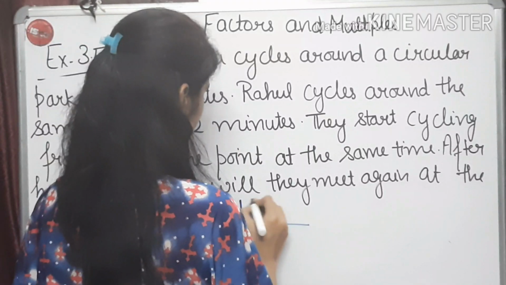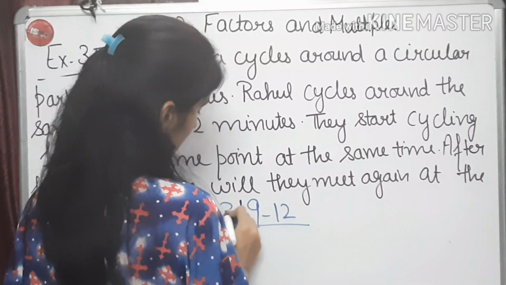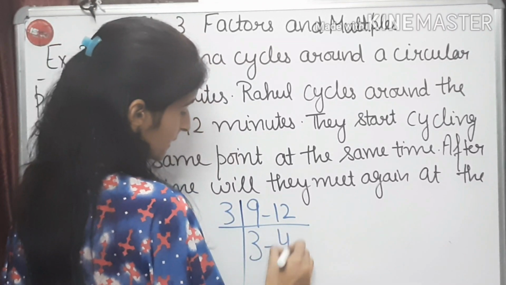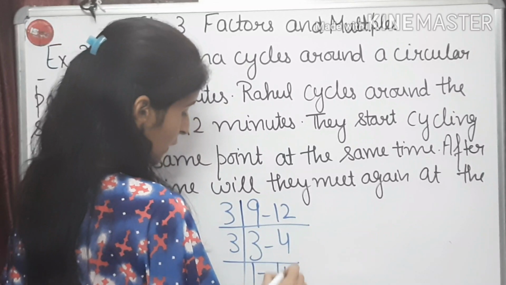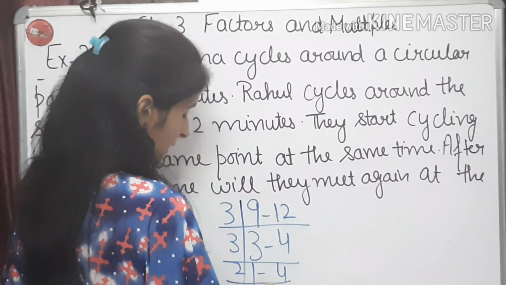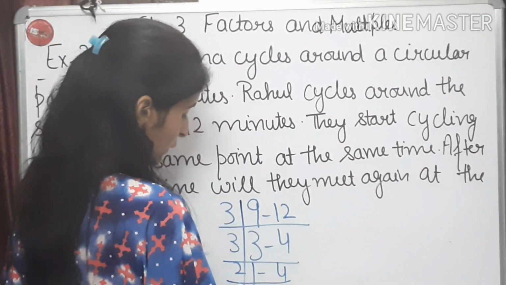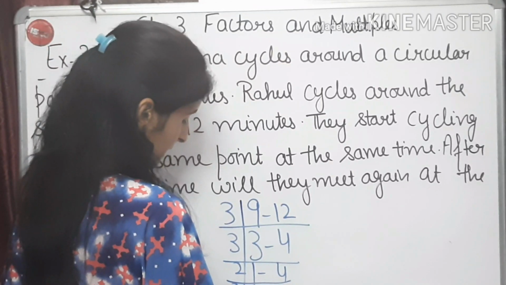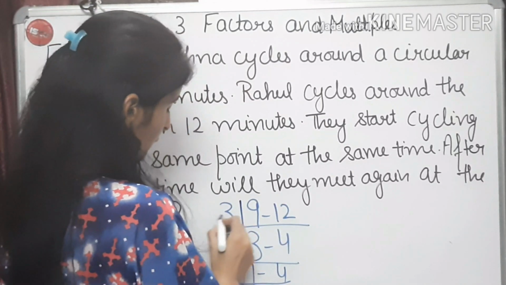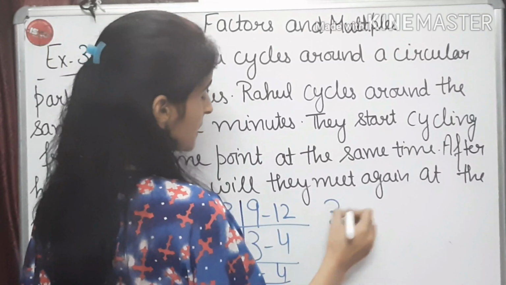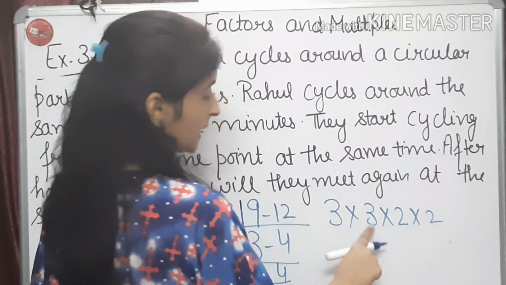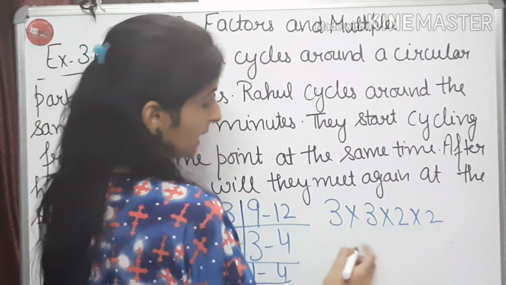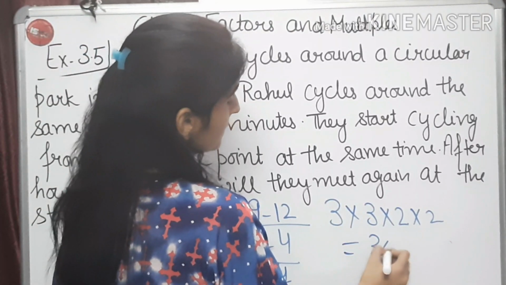The LCM of 9 and 12: 3 3s are 9, 3 4s are 12. 3 1s are 3 and 4 will be as it is. 2 2s are 4 and again 2 1s are 2. Now we have to find out the product of these prime numbers. 3 3s are 9, 9 2s are 18 and 18 2s are 36.